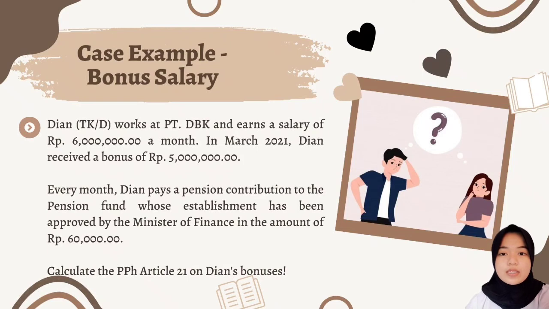So this is a case example of bonus salary. Dian worked at PT DBK and earns a salary of 6 million a month. In March 2021, Dian received a bonus of 5 million rupiah. Every month, Dian pays a pension contribution to the pension fund whose establishment has been approved by the Minister of Finance in the amount of 60,000 rupiah. Calculate the PPH Article 21 on Dian's bonus.